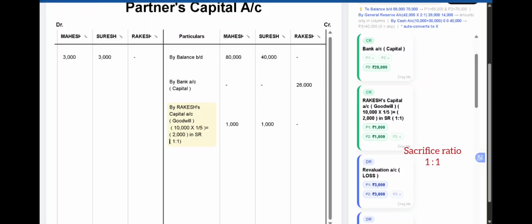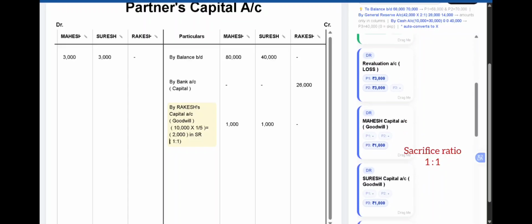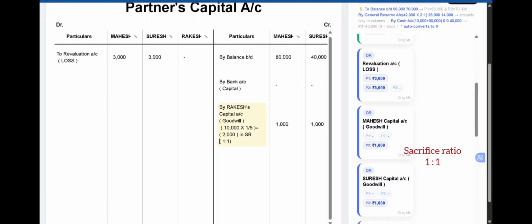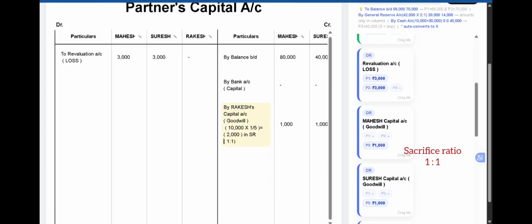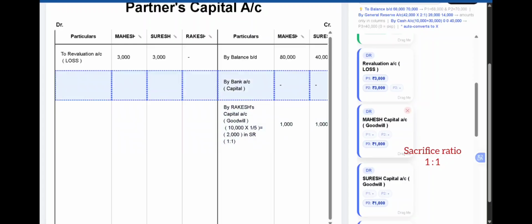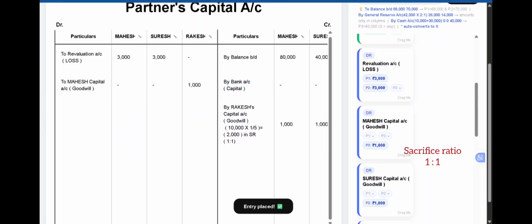So Rakesh's share of goodwill is to be given to Mahesh and Suresh. First, bring down on the debit side as to Mahesh capital, that is the goodwill which is given to the old partner Mahesh from Rakesh's capital. So we have to record it on the debit side of Rakesh's capital, as we are going to decrease Rakesh's capital towards goodwill.